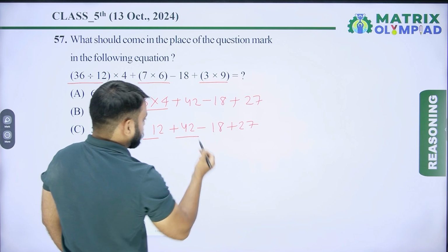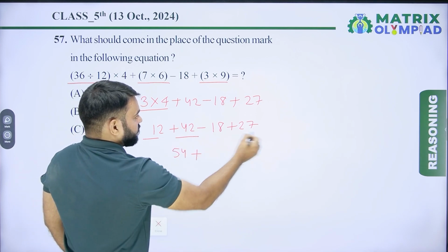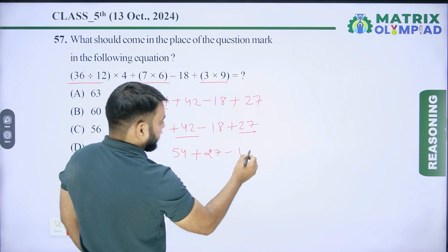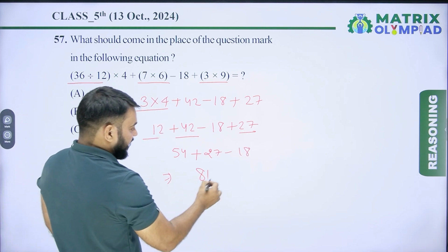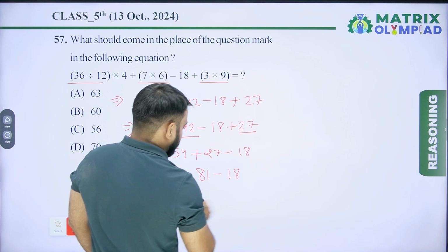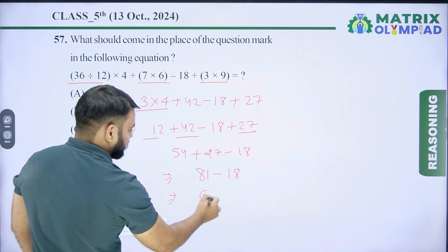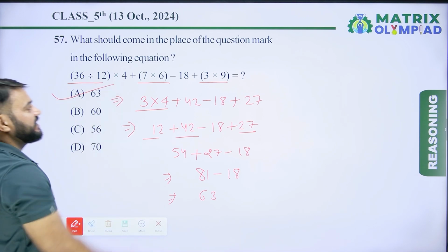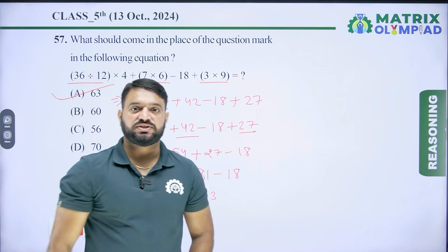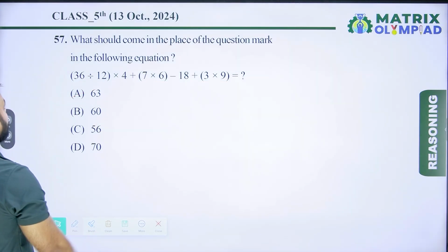12 plus 42 is 54. 54 plus 27 minus 18. 54 plus 27 is 81. 81 minus 18 is 63. So here option A is the correct value of the given equation. So now option A is the correct answer of this question. Let's move to the next question.